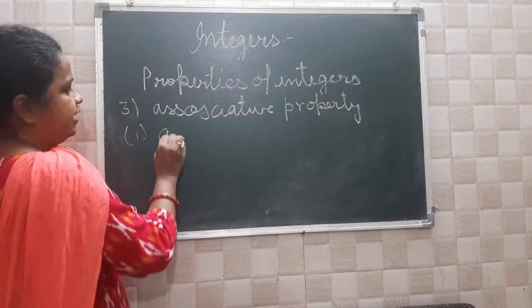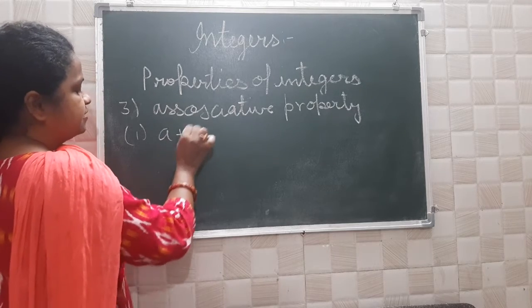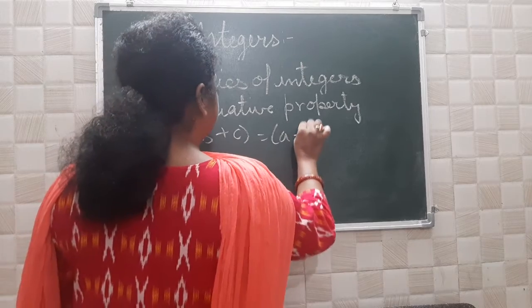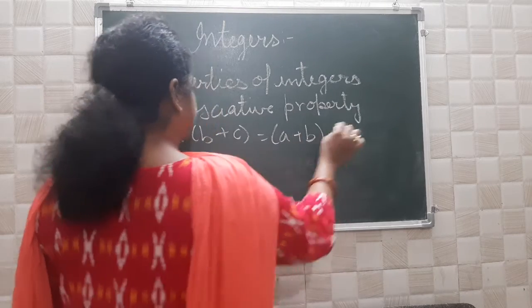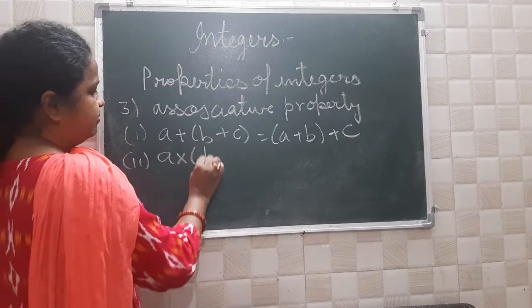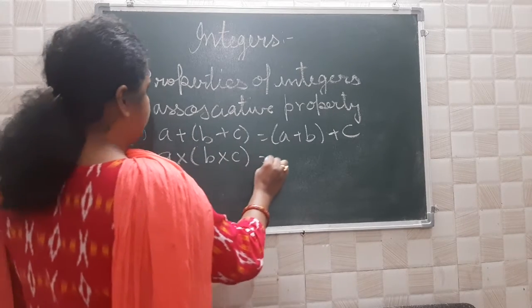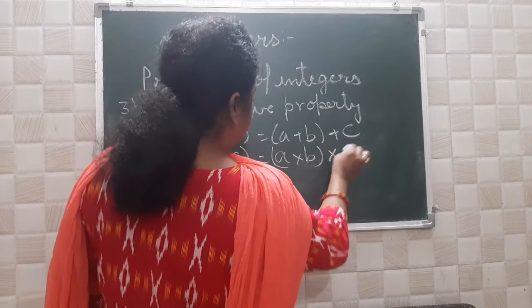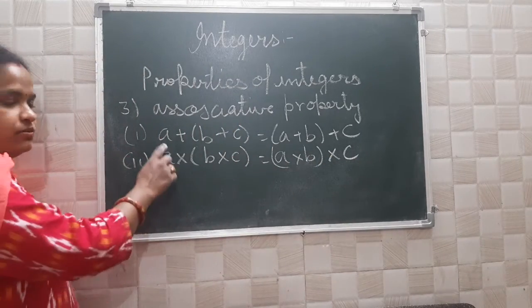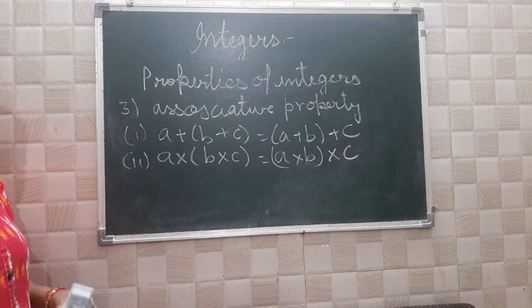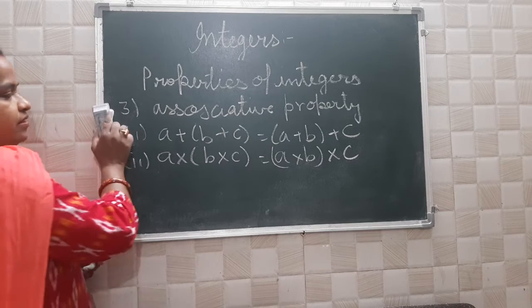You see, A plus (B plus C) will be equal to (A plus B) plus C. And if you take A into (B into C), it is also equal to (A into B) into C. Means it is applicable only in the case of addition and multiplication. You can see with the help of one example.